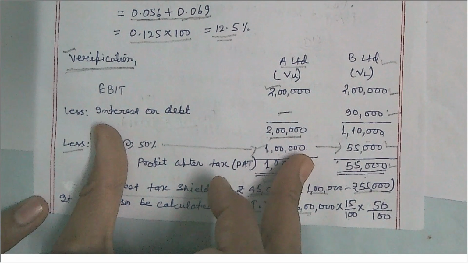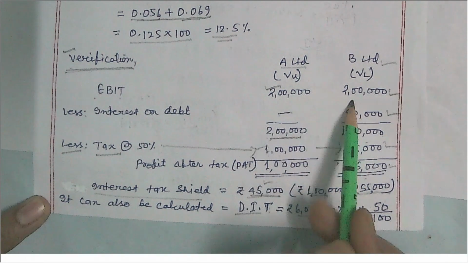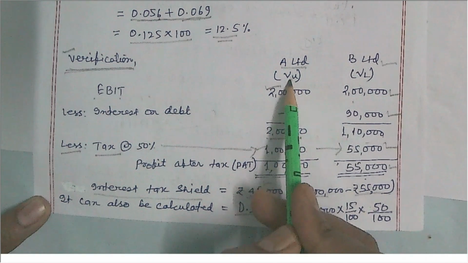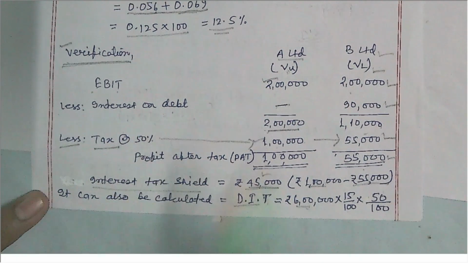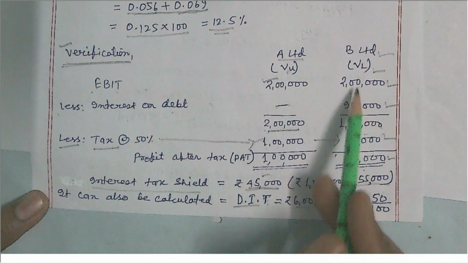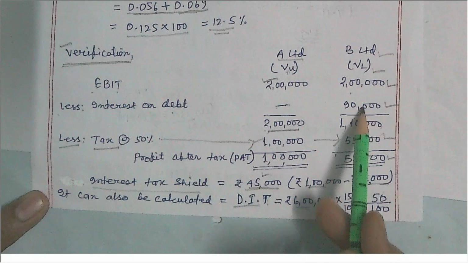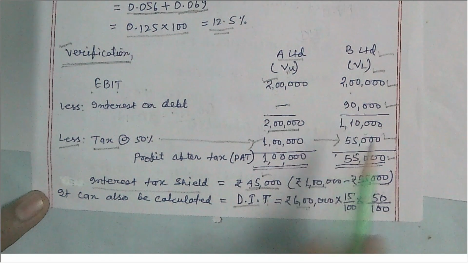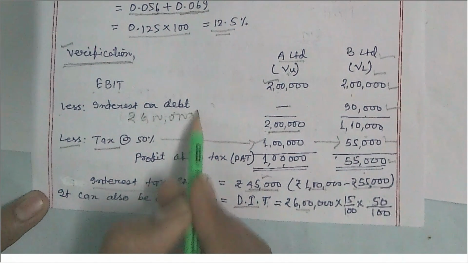Listen very carefully, watch it. Earning before interest and tax is 2 lakh rupees, and it is constant for the unlevered form as well as the levered form. Interest on debt: the amount of interest is not available for the unlevered form, and it is available for the levered form, since it is using debt financing, 90,000. This 90,000 comes from the value of debt, 6 lakh, at a rate of interest of 15%.